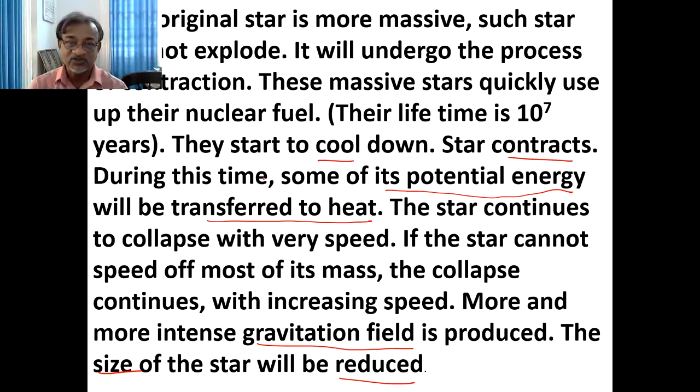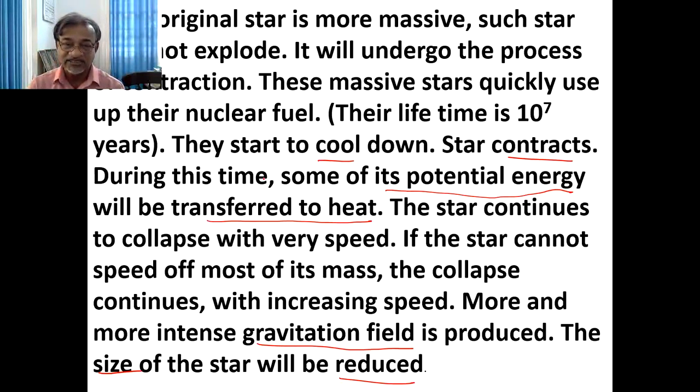During this contraction, its potential energy is transferred to heat, and the star continues to collapse with a very high speed. If the star cannot spit off most of its mass, the collapse continues with increasing speed.